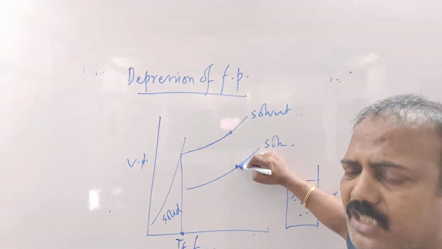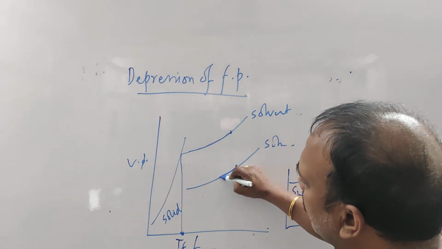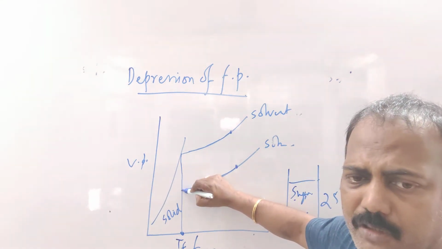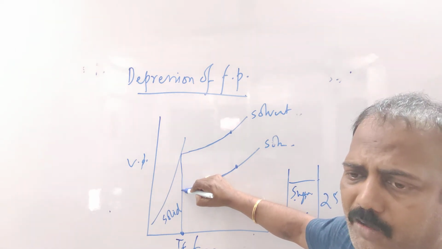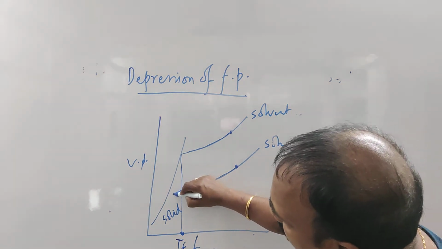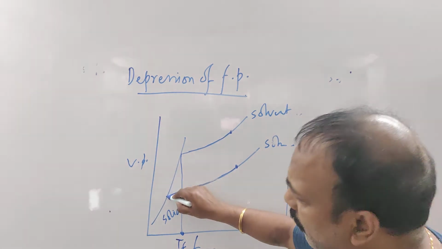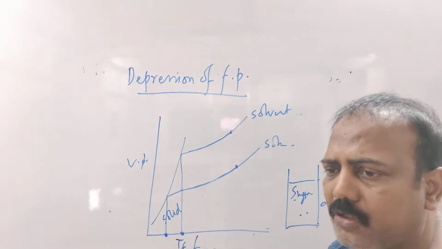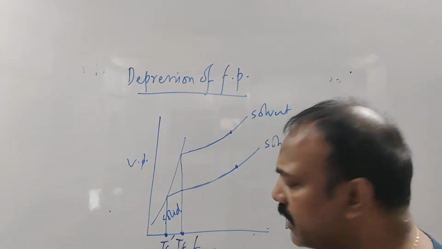Now I want to freeze this. I want to freeze what? I want to freeze the solution. I am decreasing the temperature. I reached the temperature at which the water froze. Will it freeze? No. Why not? Because still it is not equal to the vapor pressure of the solid. It has to be equal to the vapor pressure of the solid. So you have to decrease the temperature further. At one temperature it will become equal to the vapor pressure of the solid. At that particular temperature, the solution will freeze. And this is the freezing point of the solution, which we represent by TF dash.